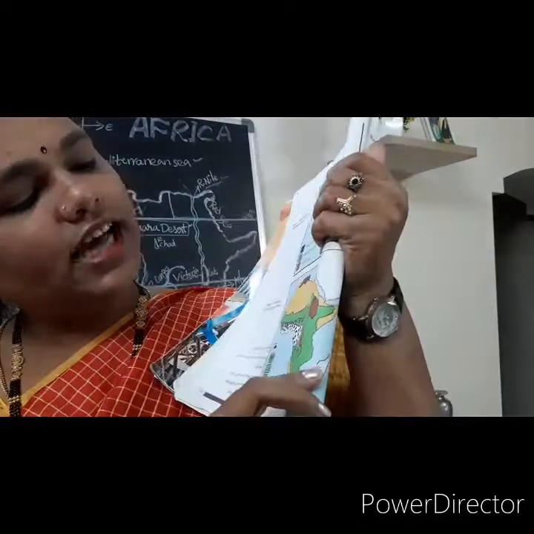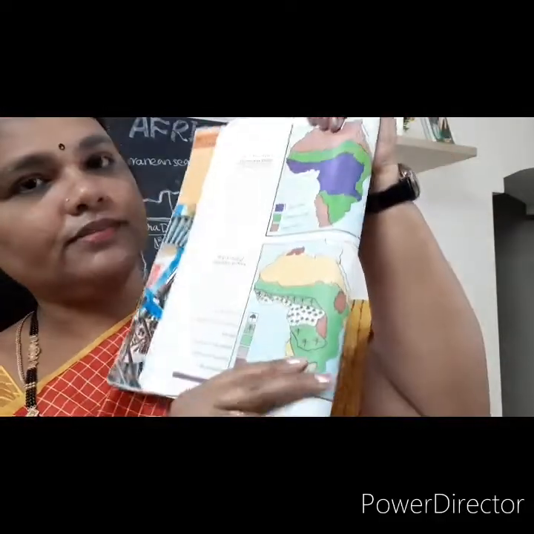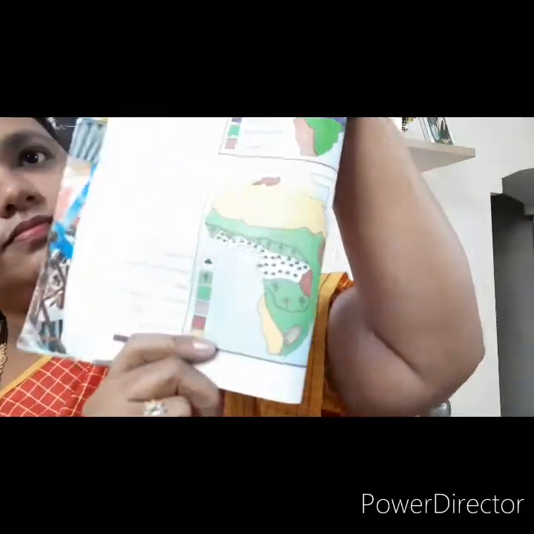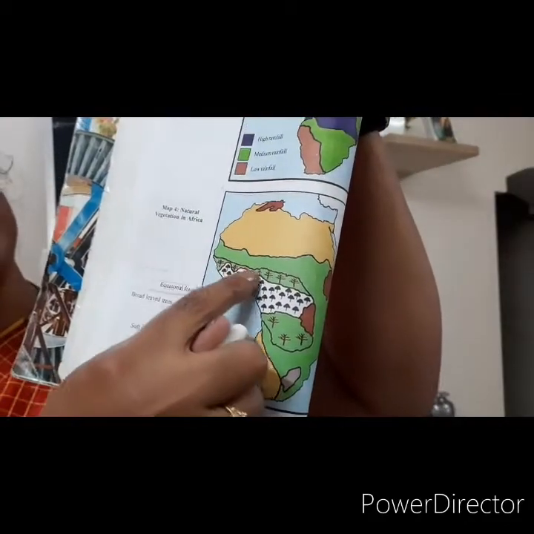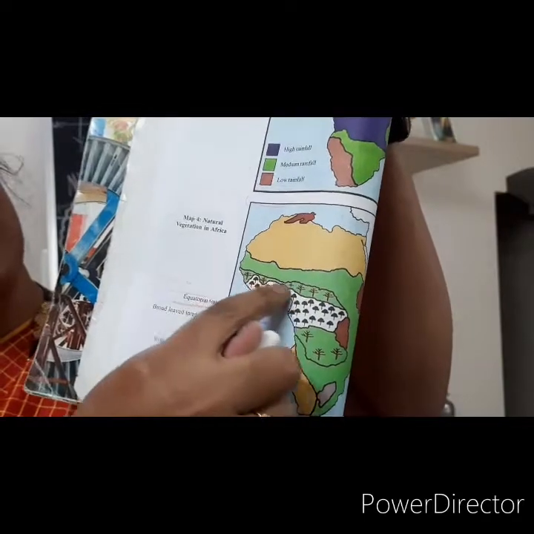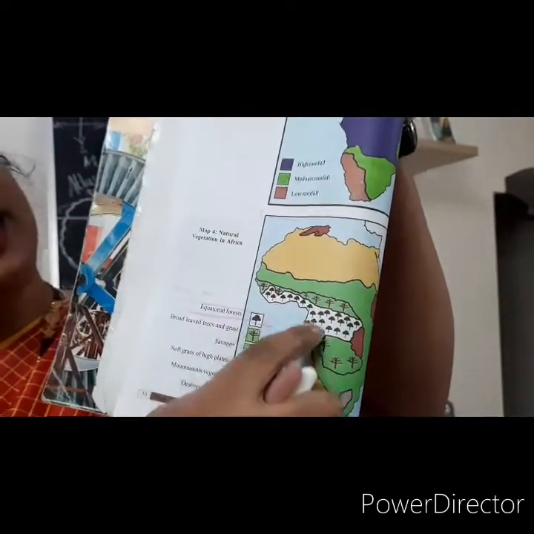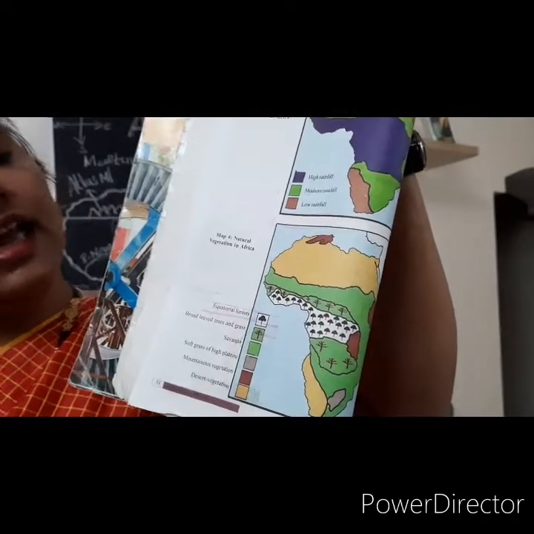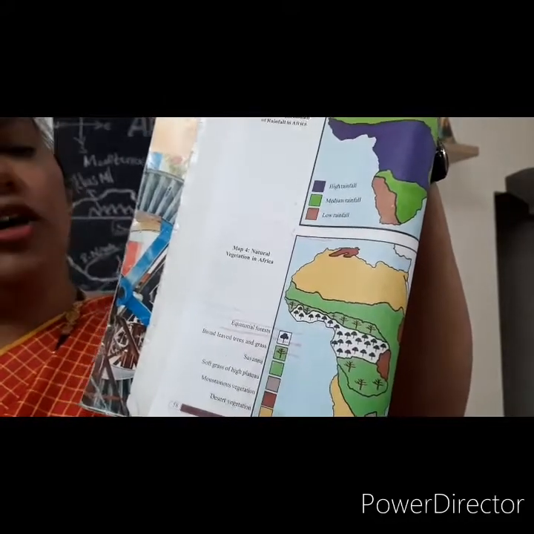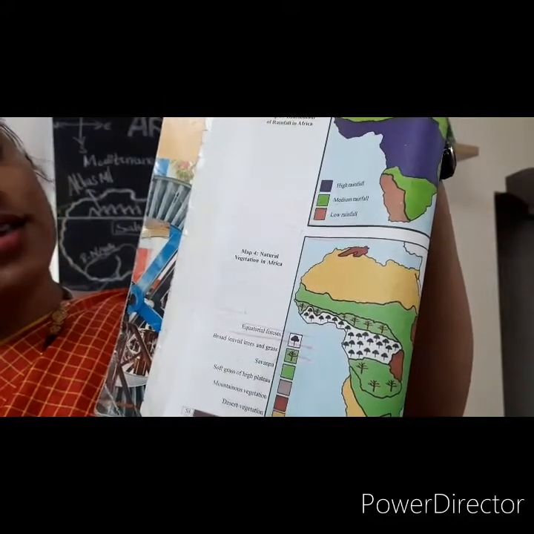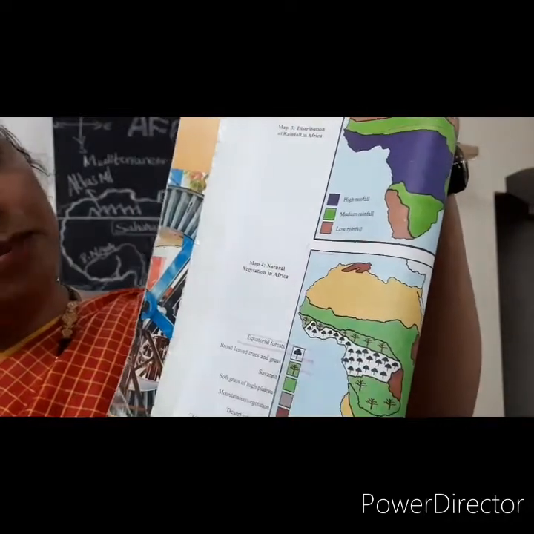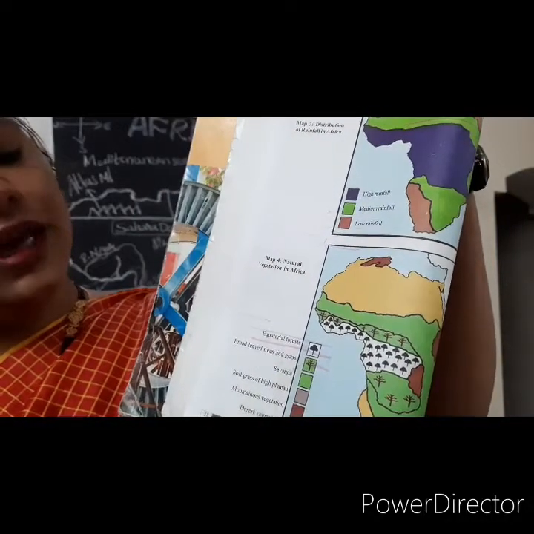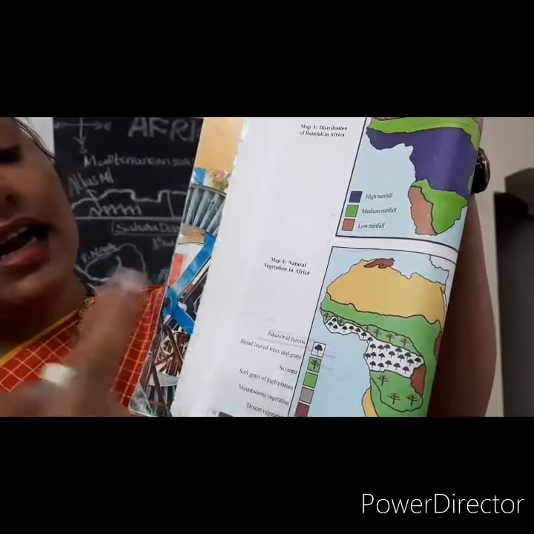Look at the picture down. Are you seeing the down picture? Very good. See, first dark blue, violet color, just now I showed you, no. So here, high rainfall is there. Here we can see equatorial forest or dense forest, and remaining places broad leaved trees we can see, grass, and